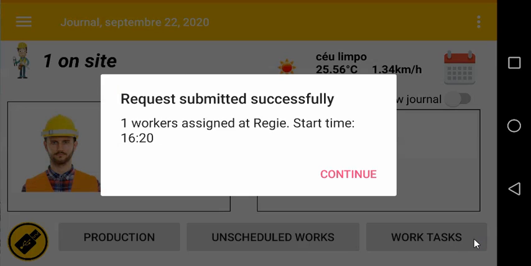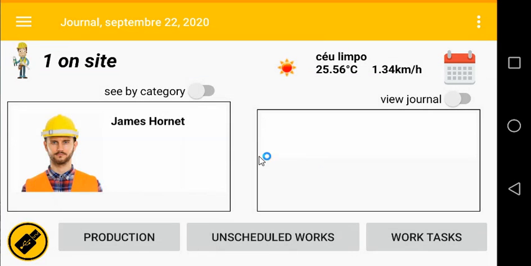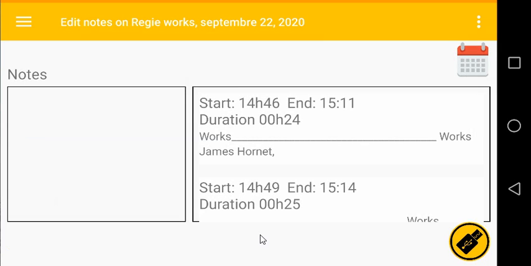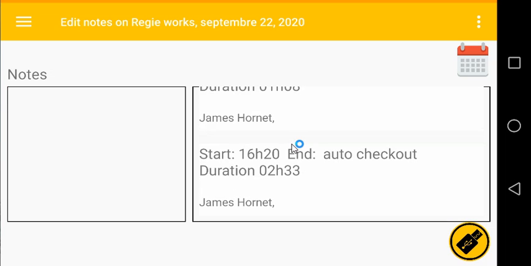One worker has signed, and it also shows the start time. You can view the entry. Here it is starting at this hour, and it hasn't ended, so it has an auto checkout end, and this is the expected duration.